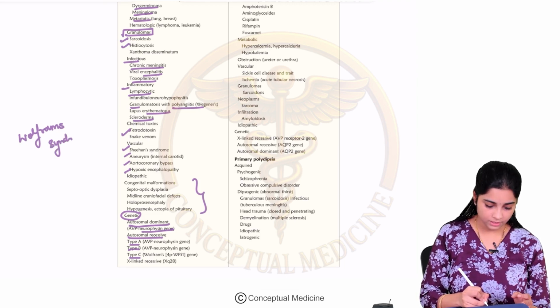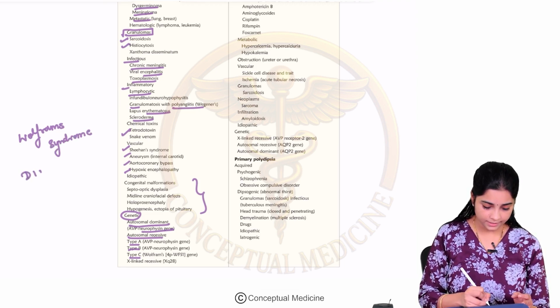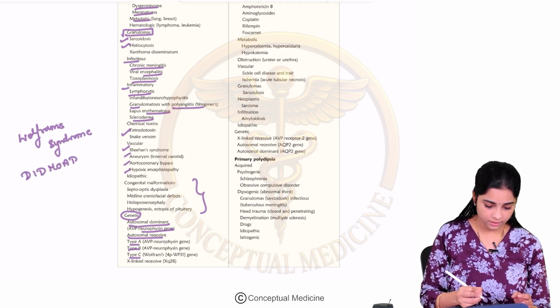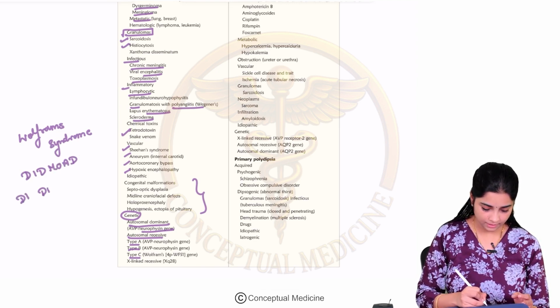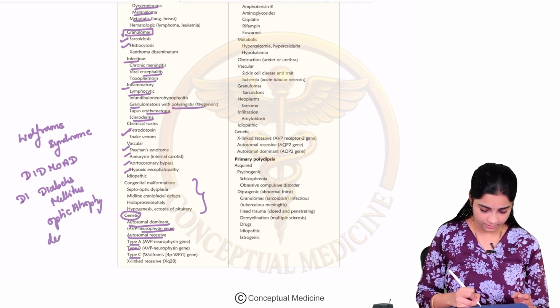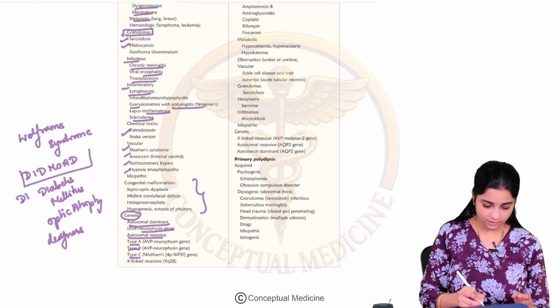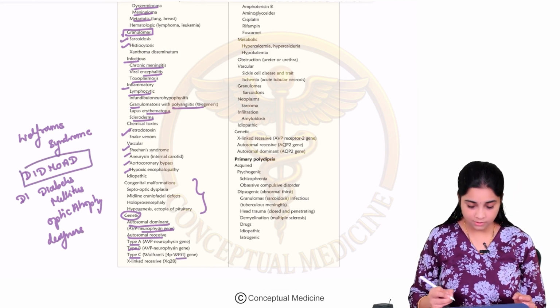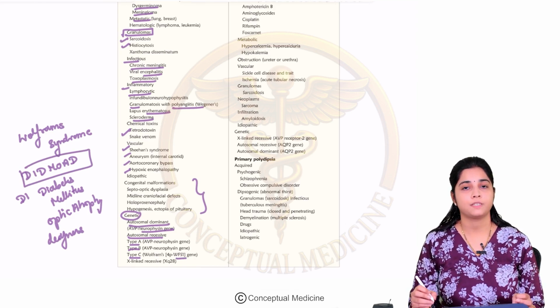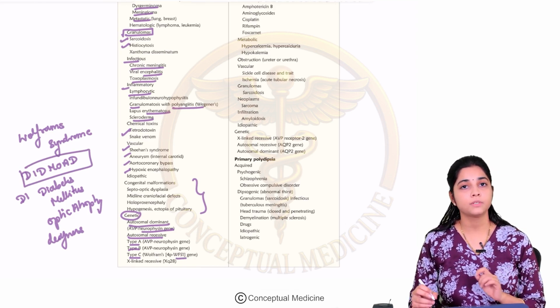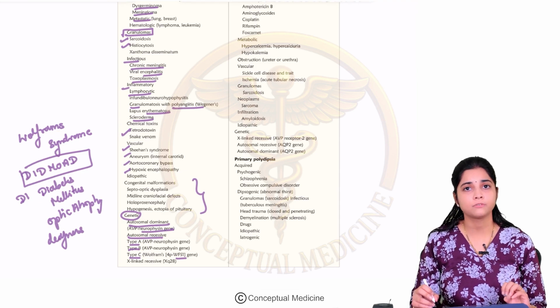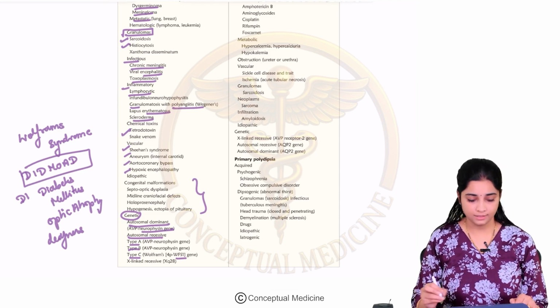Wolfram syndrome is also called DIDMOAD syndrome: diabetes insipidus, diabetes mellitus, optic atrophy, and deafness. This is because of a problem with the WFS1 gene. DIDMOAD syndrome is because of a problem with the WFS1 gene, and this is also an X-linked inheritance.